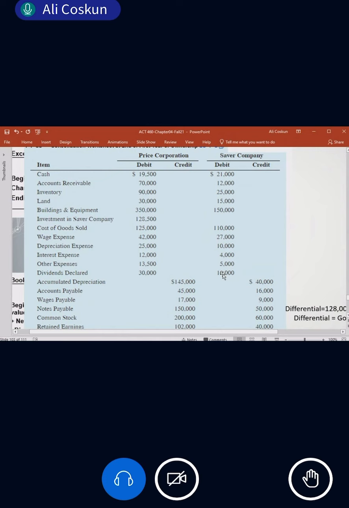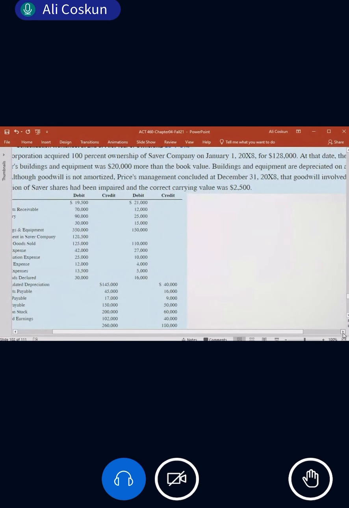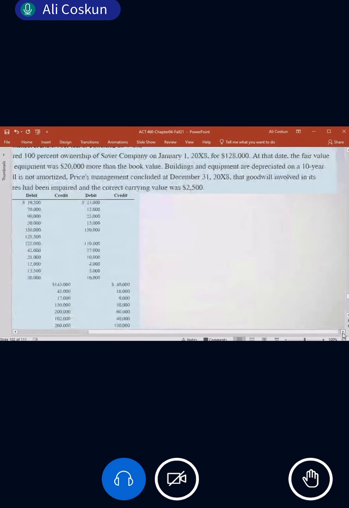And for the fourth entry, what do we need? How much will be amortized? The building has excess value of how much? 20,000, correct? How many years is the useful life for the building? 10 years, as stated here: building and equipment are depreciated on a 10-year basis.